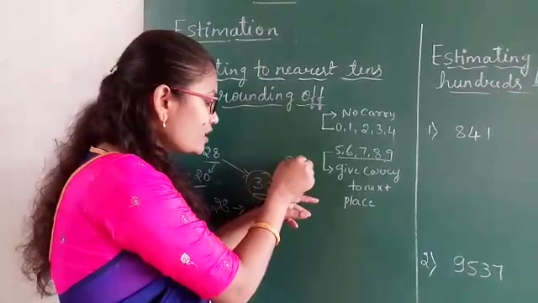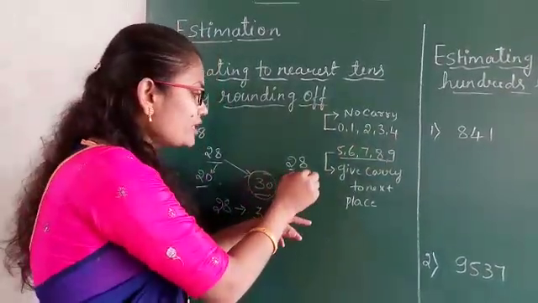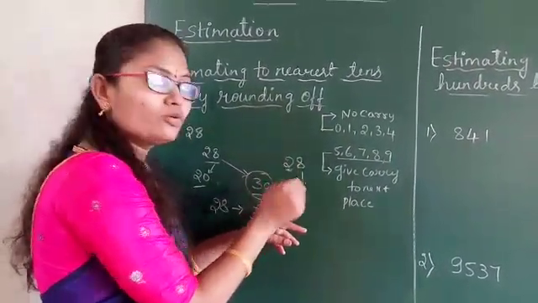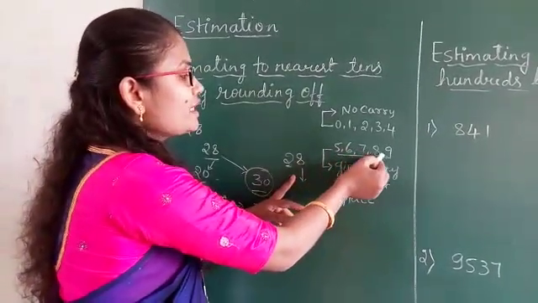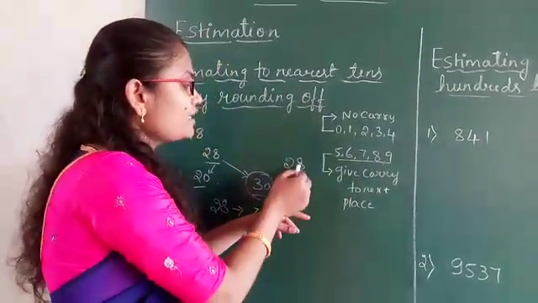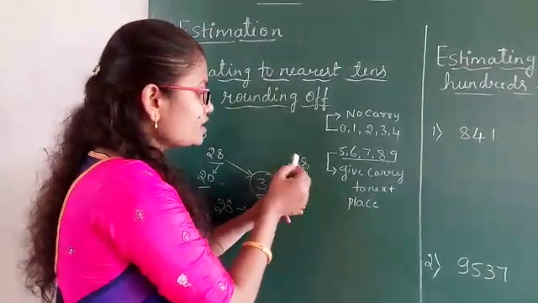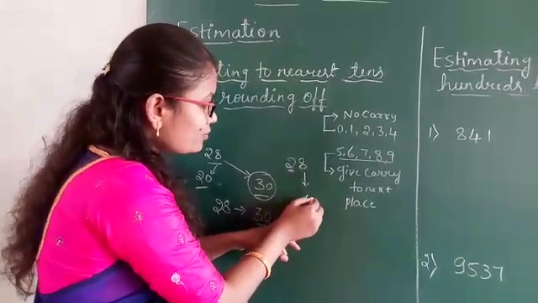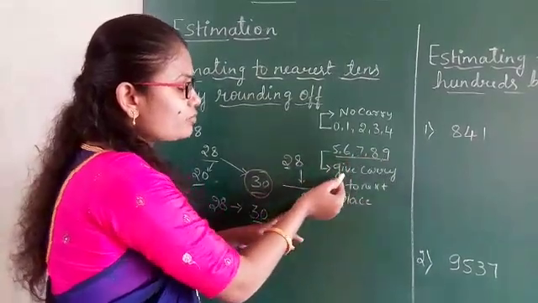8. If in the ones place there is 0, 1, 2, 3, 4, you have to take 0 as it is and there is no need to give a carry to the next place. If you have 5, 6, 7, 8, 9, you have to give a carry to the next place and take 0 in that place. Now which number do we have here? 8 is there. So 8 means what do we have to do? We have to make it 0. Before we said that 5, 6, 7, 8, 9 means what do we have to do?